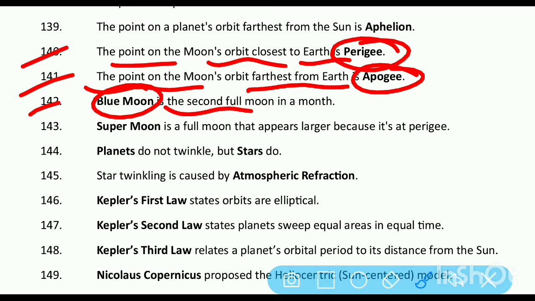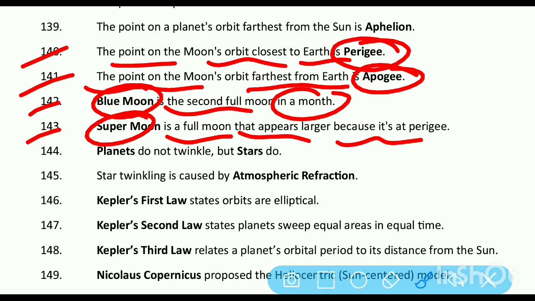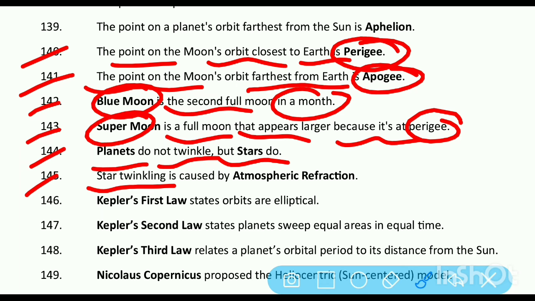A blue moon is the second full moon in a month. A supermoon is a full moon that appears larger because it's at perigee. Planets do not twinkle, but stars do. Star twinkling is caused by atmospheric refraction.